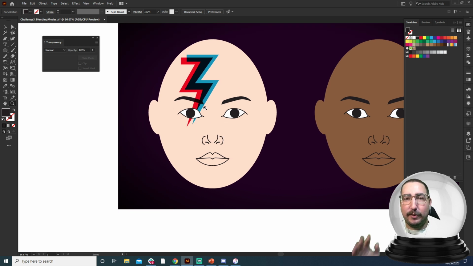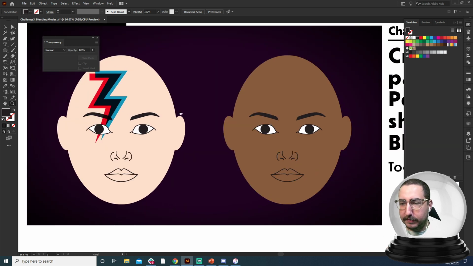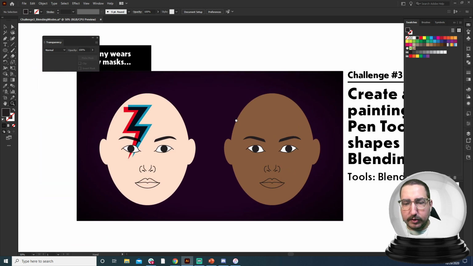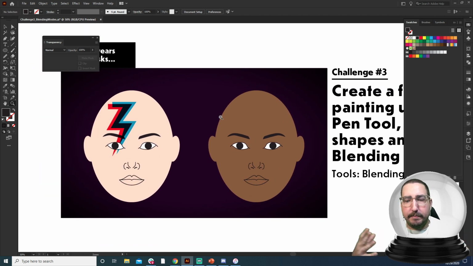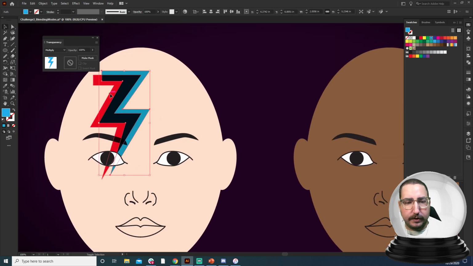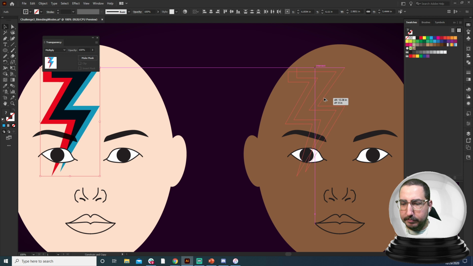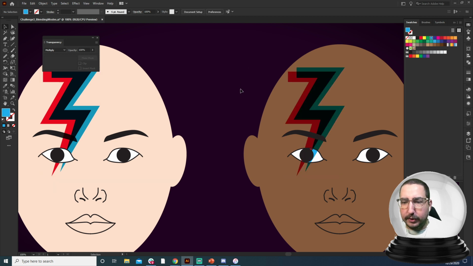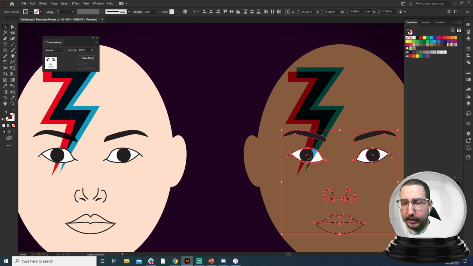So the reason that I actually have two different skin colors here too is to demonstrate how the different blending modes can interact with different colors below them, right? So we have the colors here, and it looks like, oh, these are the lightning bolts. But if we move this over here, we'll notice that it becomes a little bit darker on there, right? So this is showing that it's not just taking these colors and merging them together, that it is actually affecting top to bottom how these colors completely interact with each other.